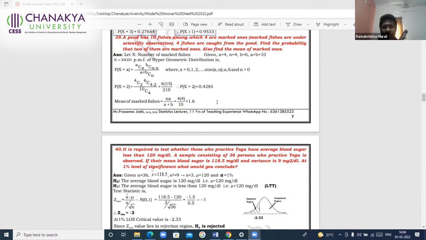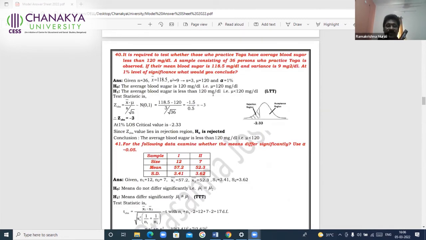So I'll very quickly go through. I have only 9 minutes' time to complete. And this is from the inference. In inference, identifying x bar minus mu by, is it s by square root of n or sigma by square root of n? The students will have doubts. So whenever the standard deviation or variance is given for the sample, it is s or s square. If it is given for the population, it is sigma or sigma square.